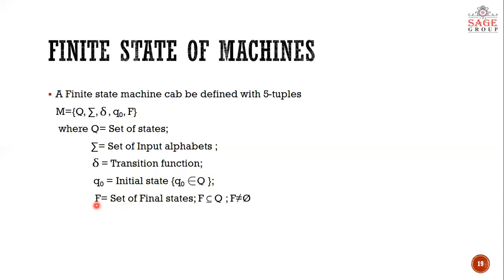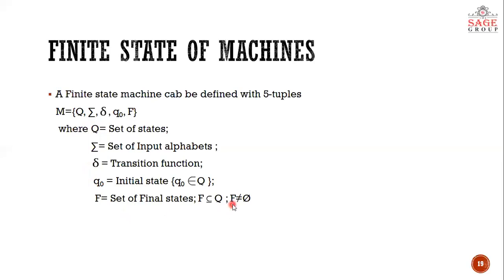And last tuple is F, which is set of final states. I have written here states, that means more than one final state can exist in a machine. One more thing, F is subset of Q. So Q is the parent set of states. Few states will be termed as final states. One state will be termed as initial state, and other remaining states will be some intermediate, normal states.